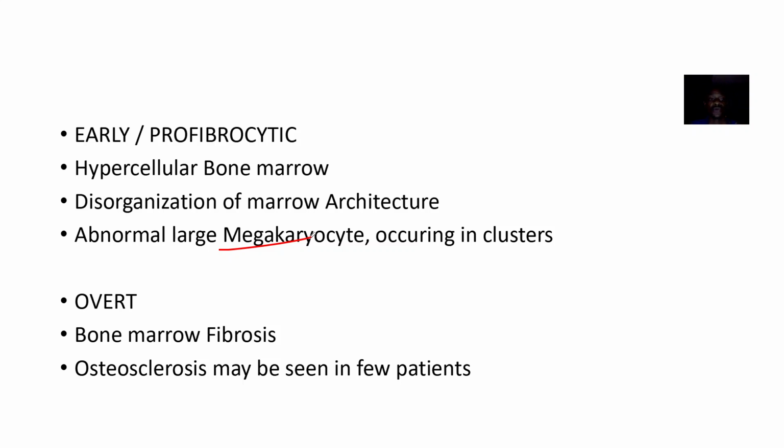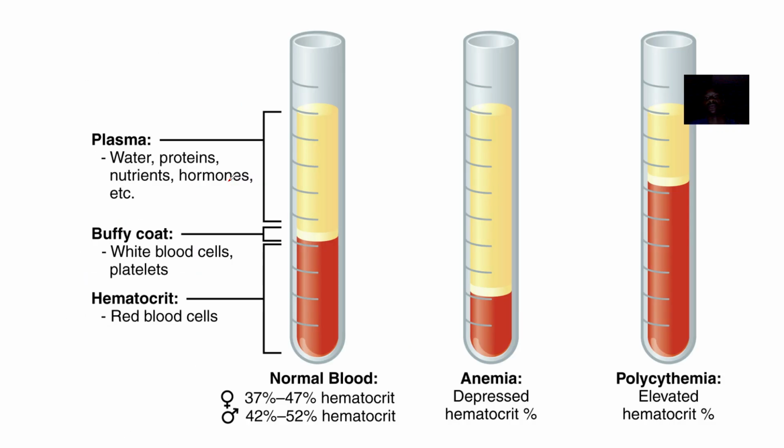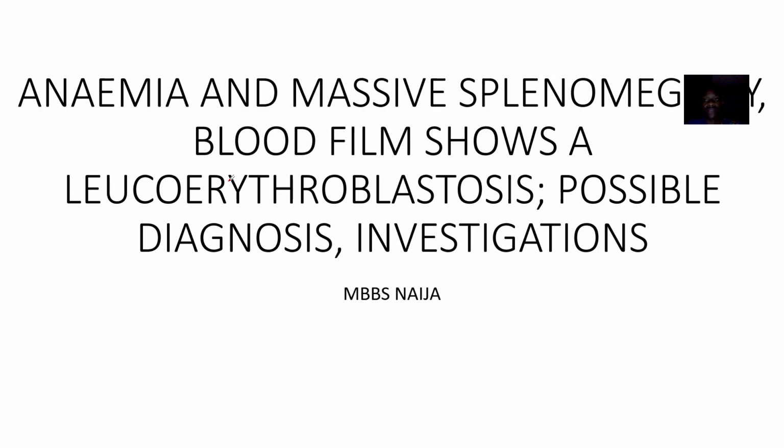Then for the overt type of primary myelofibrosis, there's bone marrow fibrosis, and osteosclerosis may also be seen in few patients. For the mutation studies, you do studies on genes like JAK2 and the CALR mutation. So that's it for this type of patient, a clinical case.